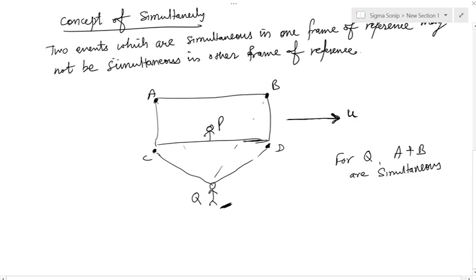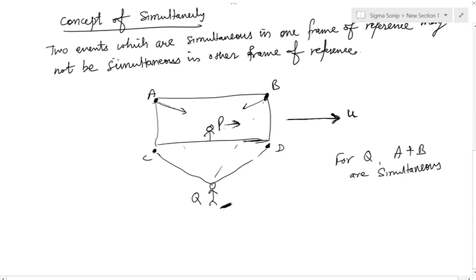When the lightning strikes these 2 points A and B, light starts traveling towards this person P, but this person is moving towards the right, so the light which is starting from B will reach person P sooner than the light which is starting from A. In other words, because person P is moving towards the event, person P will come across this event sooner than the event happening at A.